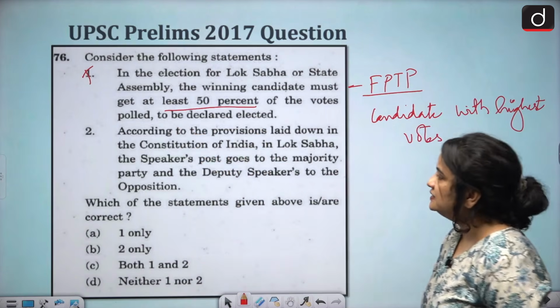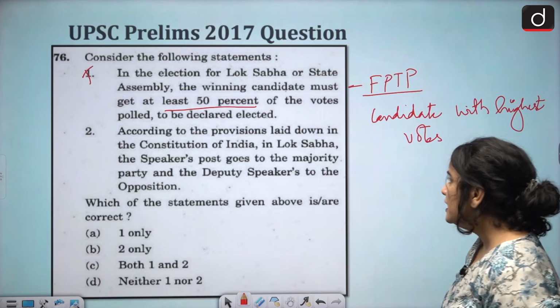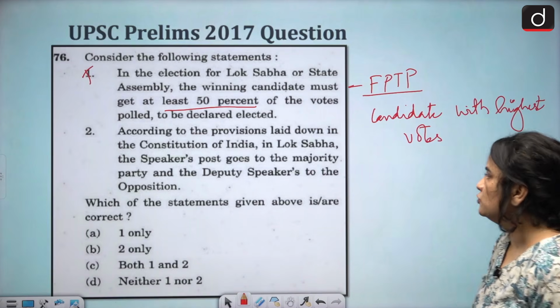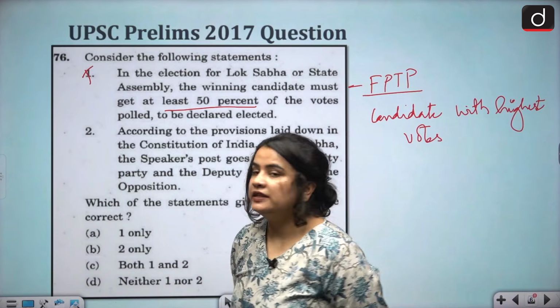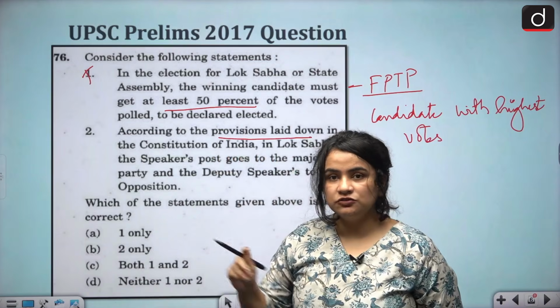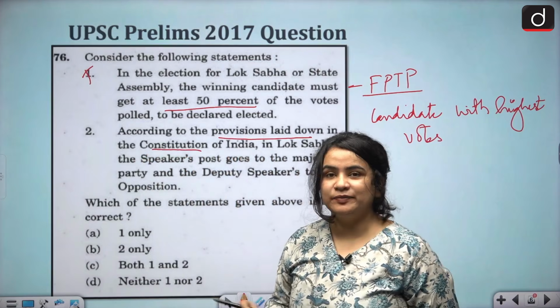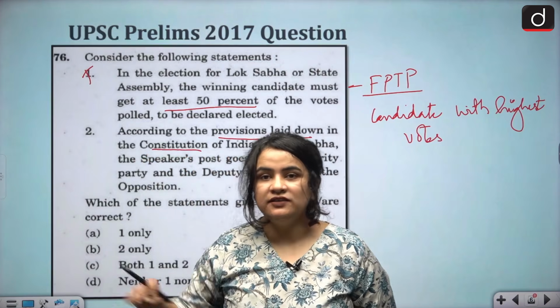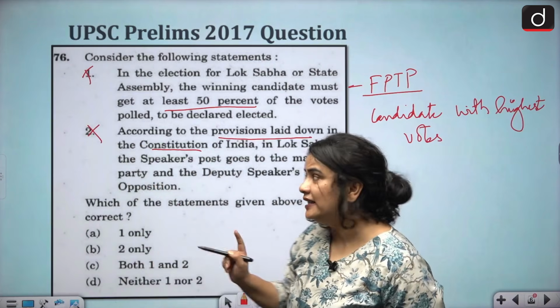inaccurate. The second statement says, according to the provisions laid down in the Constitution of India, in Lok Sabha, the Speaker's post goes to the majority party and the deputy speakers to the opposition. Here again, according to the provisions laid down in the Constitution of India, no such thing has been mentioned. The minor detailing has not been mentioned. Hence, this statement is inaccurate.